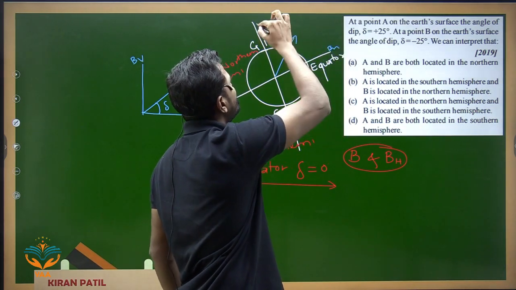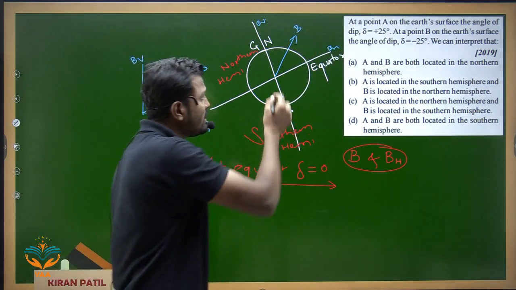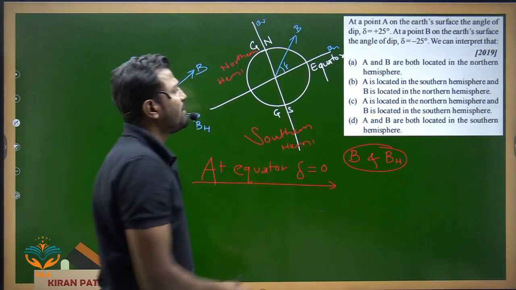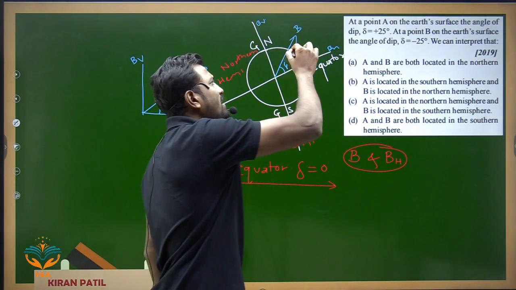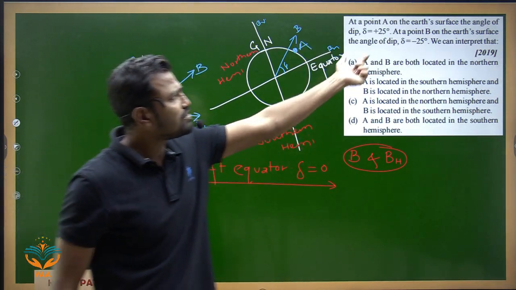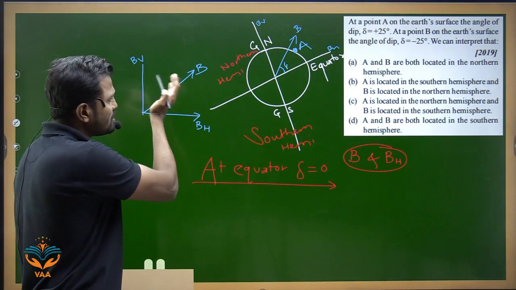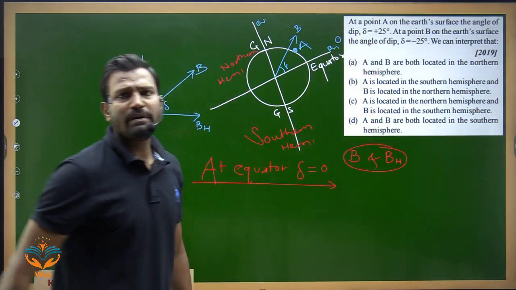If we consider this plane, this is horizontal, this is vertical, and this becomes the resultant magnetic field. The angle of dip, if above the equator, the point A will be lying somewhere here. That means it is having a positive angle. If it is a positive angle, it will be above the equator. At the equator we know the angle of dip is 0.